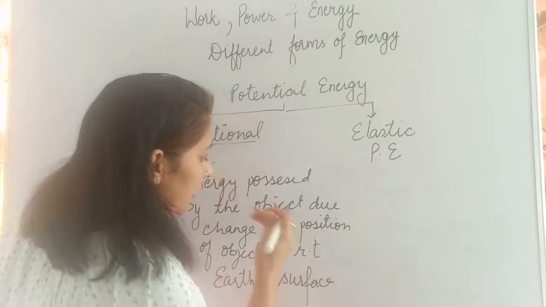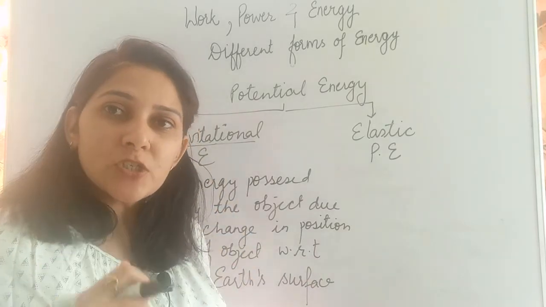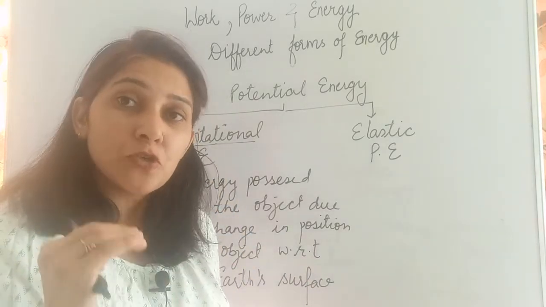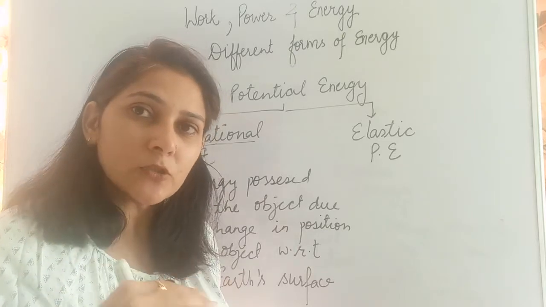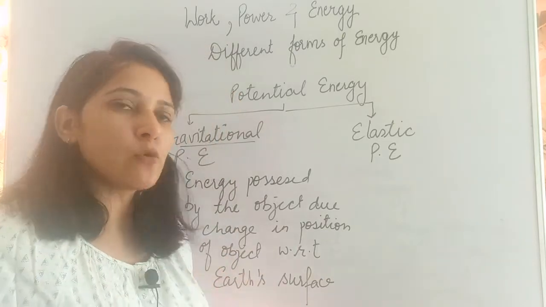Or what can you say? You can say it is the energy possessed by the object due to the gravitational force exerted by the Earth onto the object. Anyways, you can write it down.